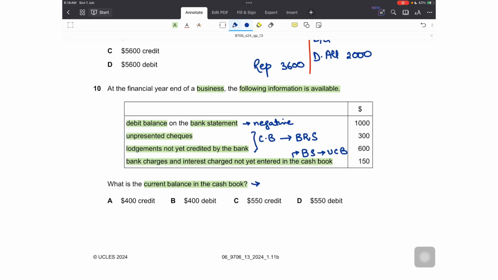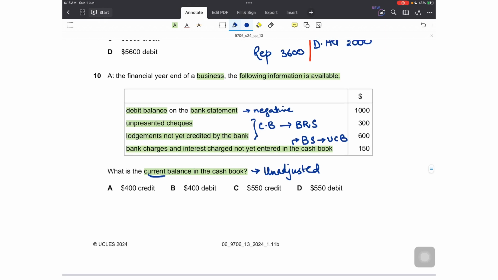Which balance are they asking about, the updated balance or the unadjusted balance? The unadjusted balance, right? If the question is asking about the updated balance, it would say that, or it would say what balance would appear in the statement of financial position, so that is an updated balance. But current balance means the one that isn't updated, so we have to reach this value. How would I do that? There are just two steps to do that.